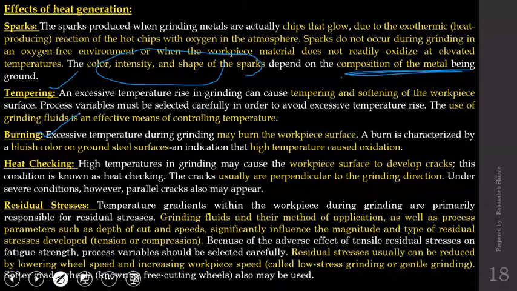If those chips are slightly bluish in color, then you can easily predict that the material is being burned or overheated. And because of that overheating, the chips have become bluish, and that phenomenon is called burning.